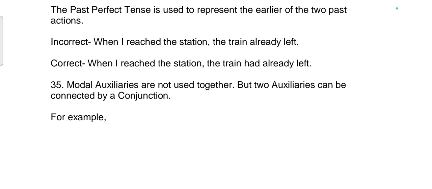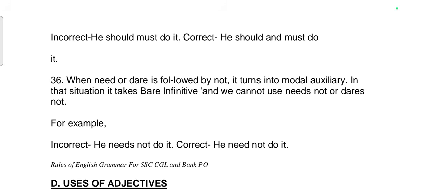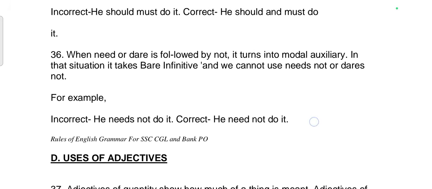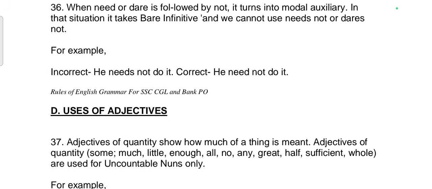35th rule. Modal auxiliaries are not used together, but two auxiliaries can be connected by a conjunction. For example, incorrect: He should must do it. Correct sentence: He should and must do it. 36th rule. When need or dare is followed by not, it turns into modal auxiliaries. In that situation, it takes bare infinitive and we cannot use needs not or dares not. For example, incorrect: He needs not do it. Correct: He need not do it.